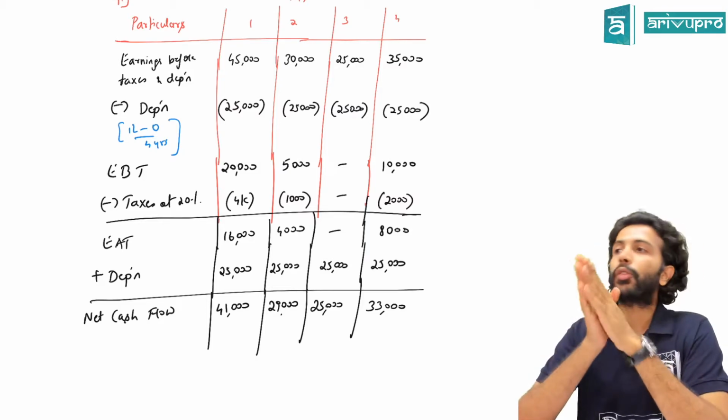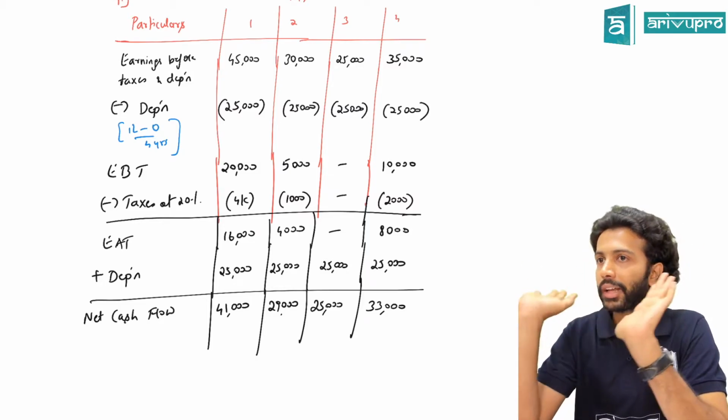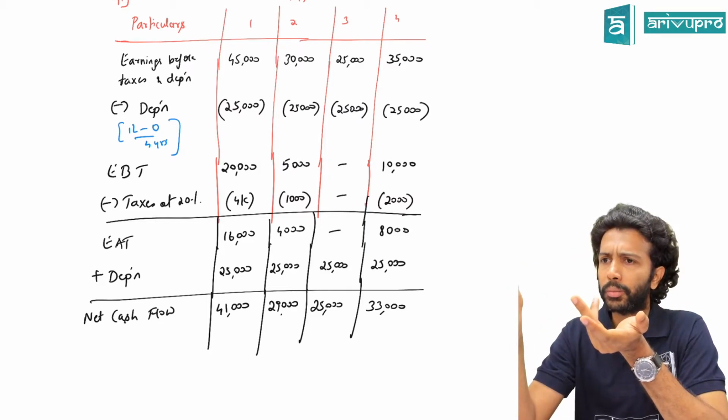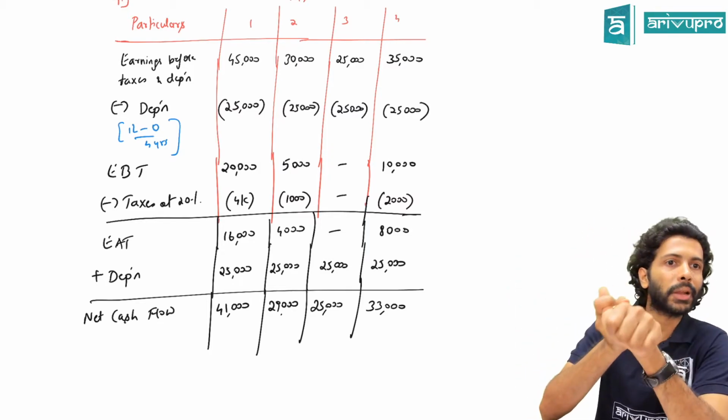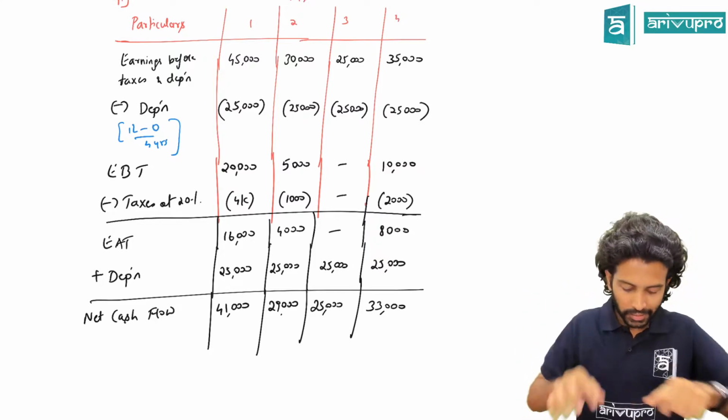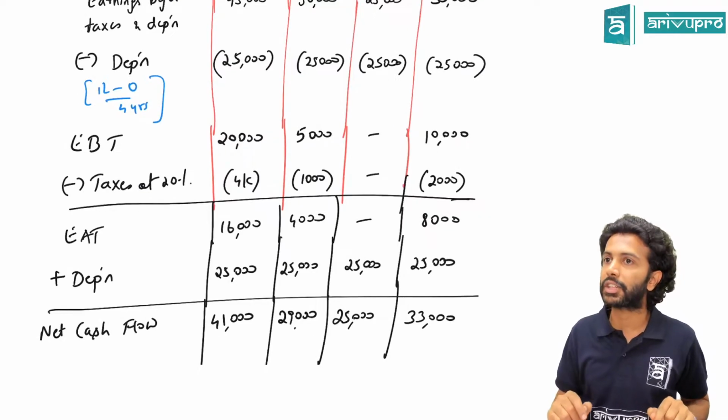Basically, cash flow for our decision making is cash flow after tax, because we want the net outflow, because tax is what you pay to the government. Where is the inflow for me? So cash flow here implies cash flows after tax. Yes or no? But here we can't take cash flows after tax as our cash flow, because there is one